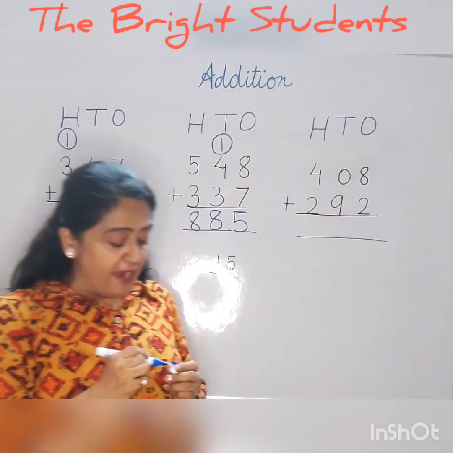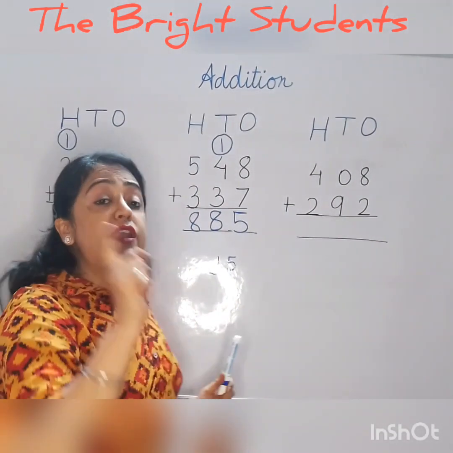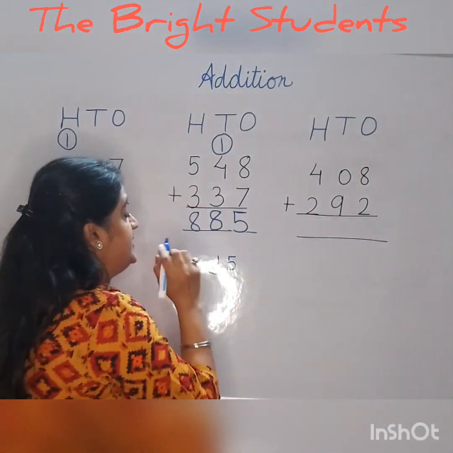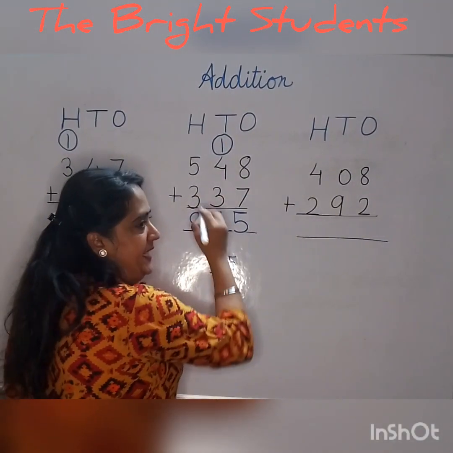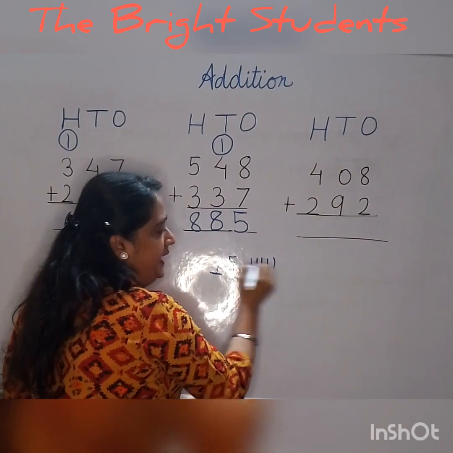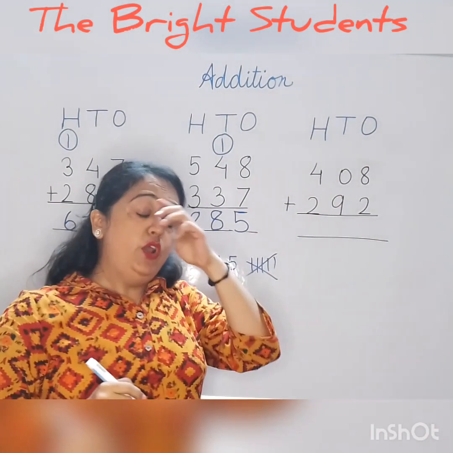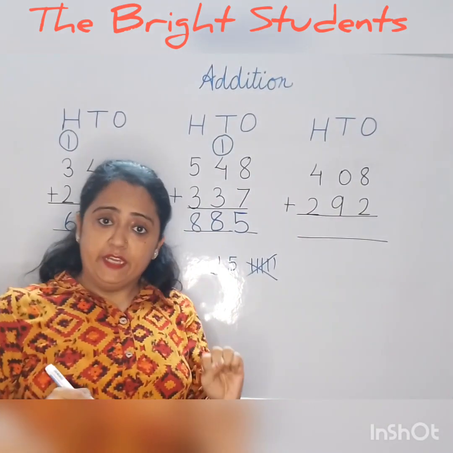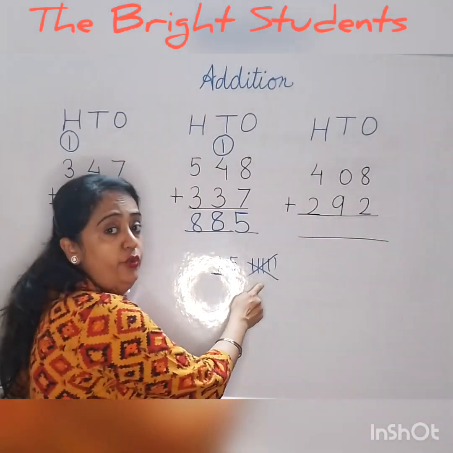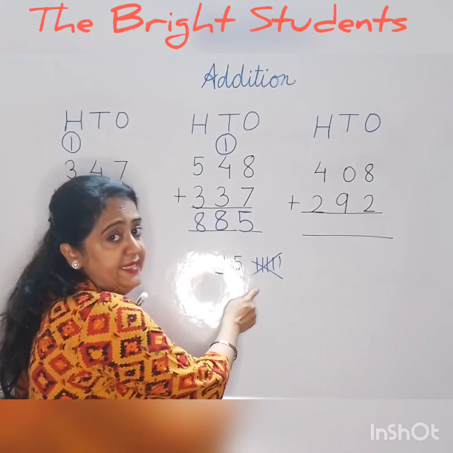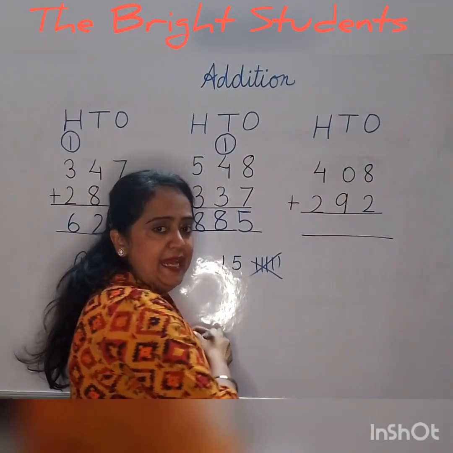One thing which you have to keep in mind, never do the sums with lines. Suppose 8 is given here, you will not draw 8 lines. This is the wrong method of doing addition, right? You will always count on the fingers. Okay? You will not do any sums with lines. Clear? Let's do the last sum.